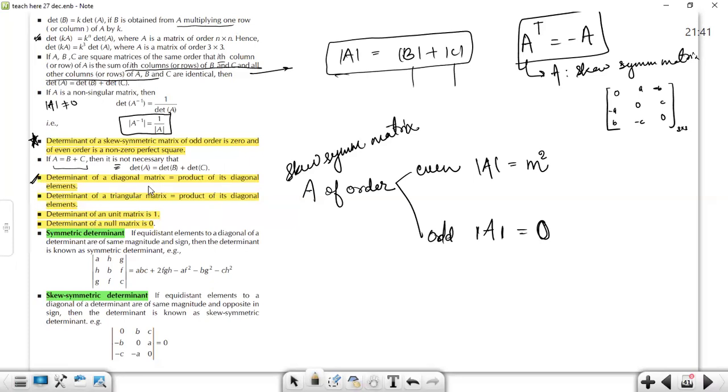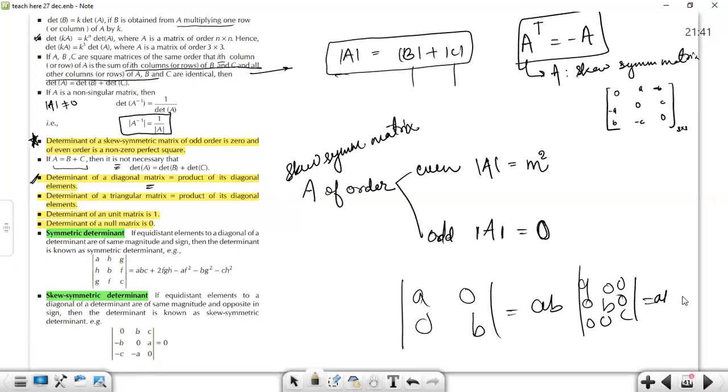Let's now talk about the next property: the determinant of a diagonal matrix. Diagonal matrix means there will be elements only in the diagonal positions; otherwise, all the elements will be 0. So the determinant of any diagonal matrix will be the product of the diagonal elements. The determinant of a triangular matrix is also the product of its diagonal elements. The other remaining elements are 0.